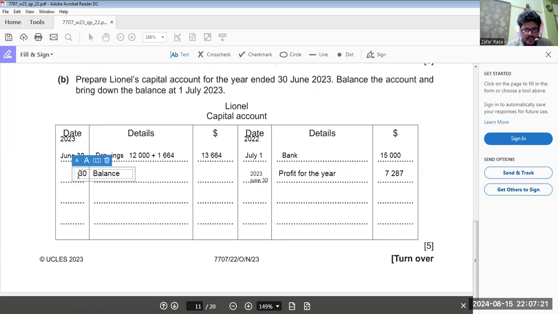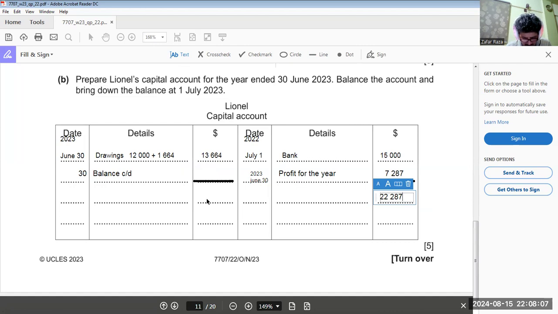balance c/d. How much? So if we get a total over here, we get 22,287. Then minus 13,664.